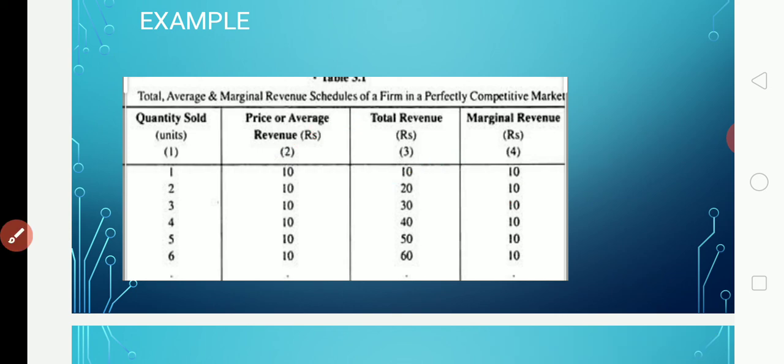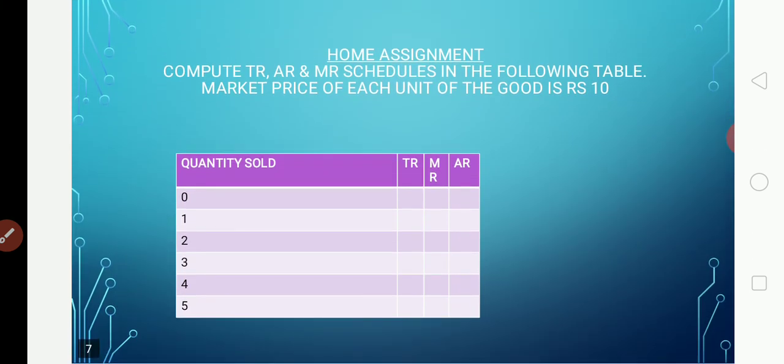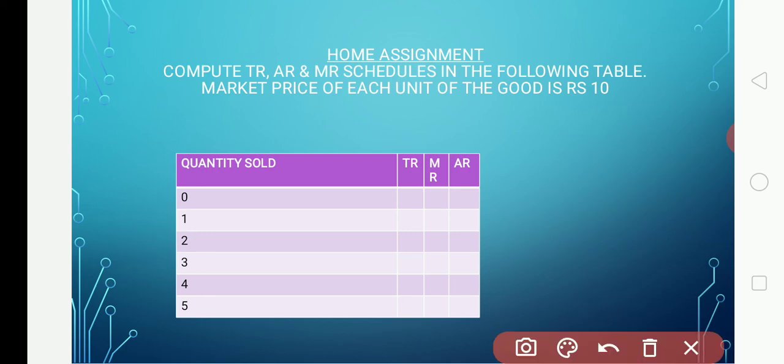And now I am going to give a home assignment. You have to do it and send it back to my WhatsApp number. Please write it down, take it seriously. Now one example problem I have given here. Just go through this. In this home assignment, compute TR, AR and MR. You have to find out the TR, AR and MR schedules in the following table. The market price of each unit of the good is rupees 10. So 10 rupees is the price given. You have to find out the TR, MR and AR.